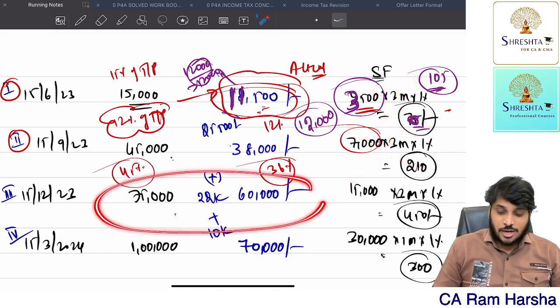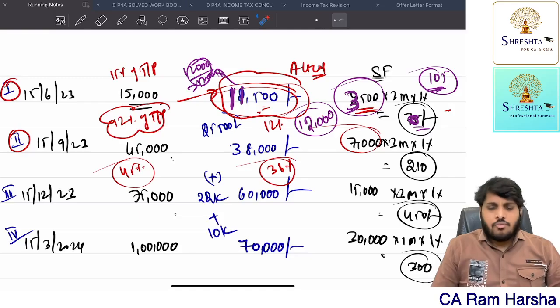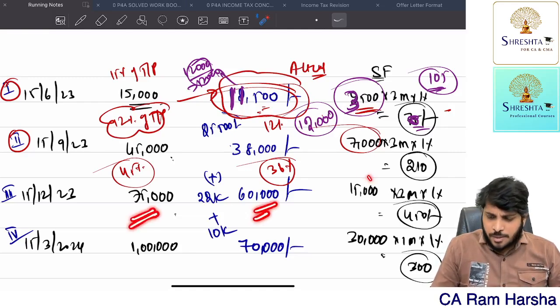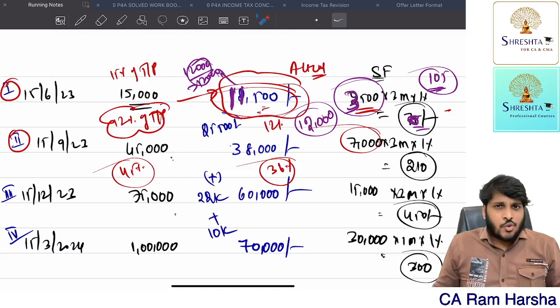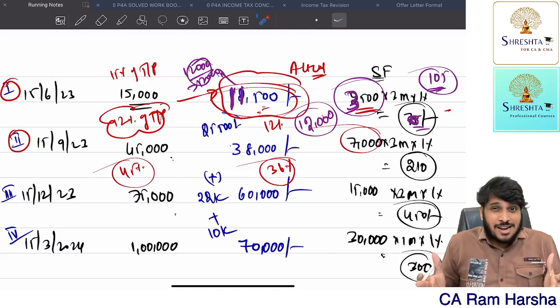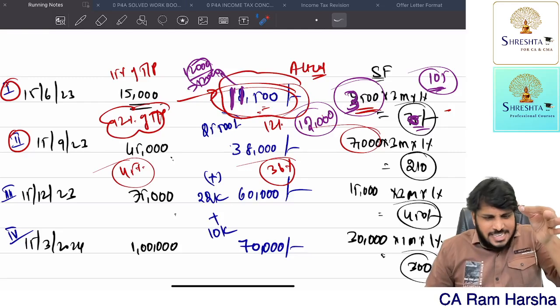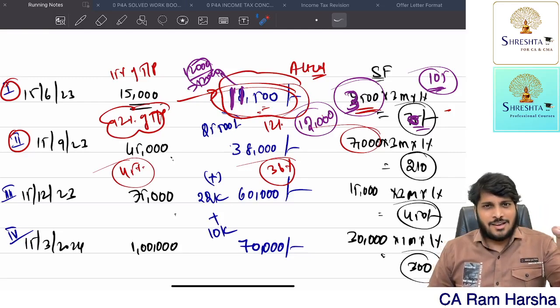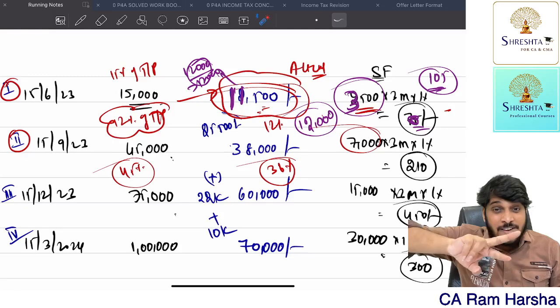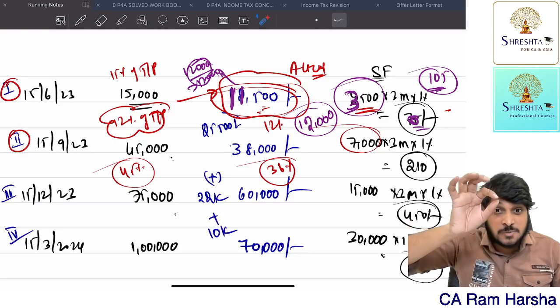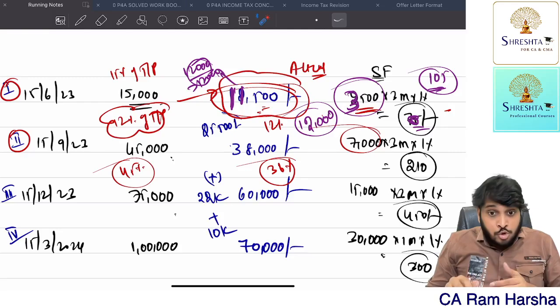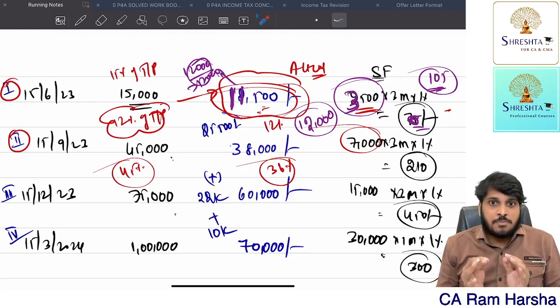Now the third installment, what is the cumulative amount paid? What is the shortfall? Directly calculate interest. No exemption like this. No exception like this. For the first and second installments only, 20% deviation in payment of advance tax is permitted. Up to 20% deviation is permitted.